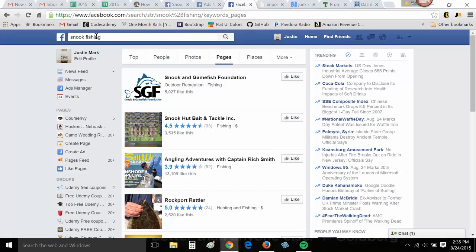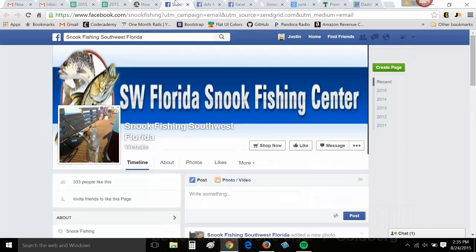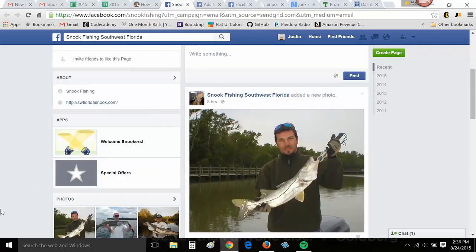So first I looked up snook fishing. There's not much out there as far as page interest. Snook and Game Fish Foundation, Snook Hut Bait and Tackle. So when we go to their Facebook page, we see that it's snook fishing Southwest Florida. So instantly we've targeted our niche, right? We know we're only targeting Southwest Florida. That's where snook hunting occurs.